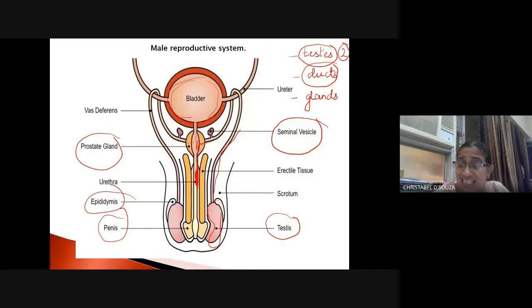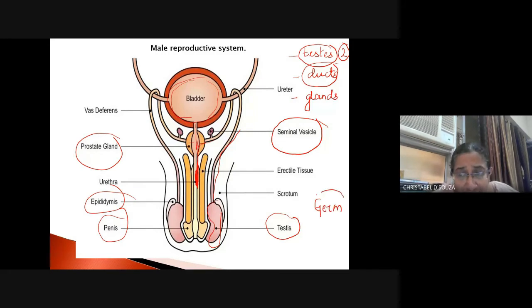Now, the testes are made up of seminiferous tubules. Now, these seminiferous tubules contain the germinal epithelium. Germinal epithelium is a type of tissue which we have learned last year. The word germ does not mean bacteria.